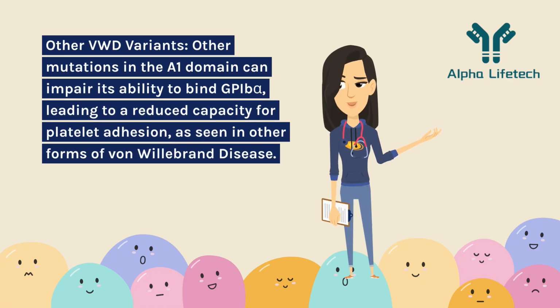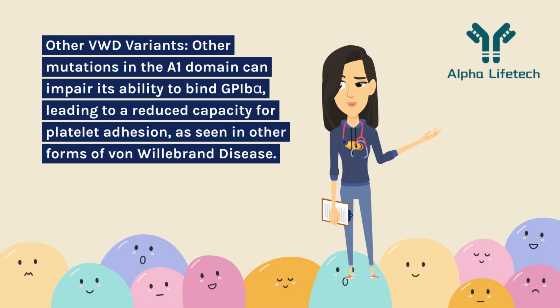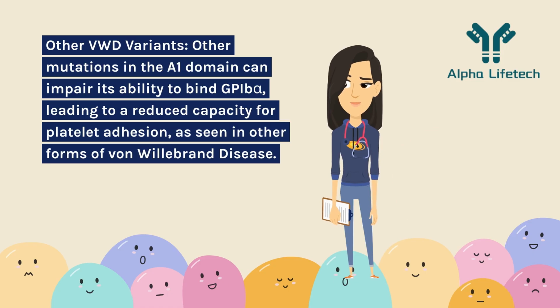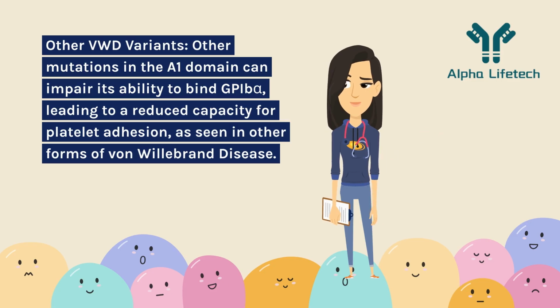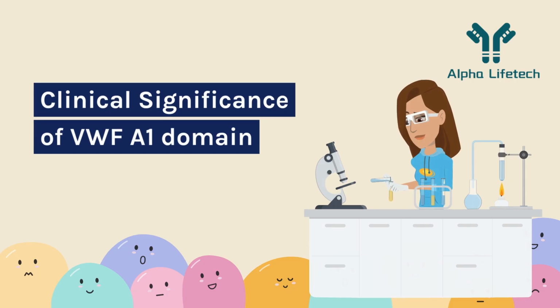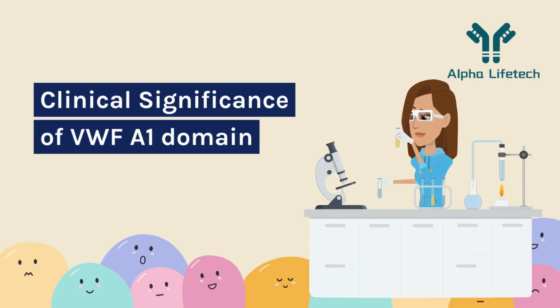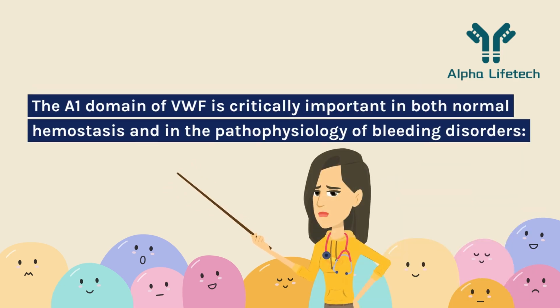Other VWD variants. Other mutations in the A1 domain can impair its ability to bind GPIb, leading to a reduced capacity for platelet adhesion, as seen in other forms of von Willebrand disease. Clinical significance of VWF A1 domain. The A1 domain of VWF is critically important in both normal hemostasis and in the pathophysiology of bleeding disorders.